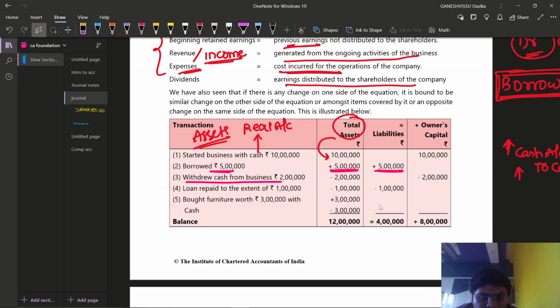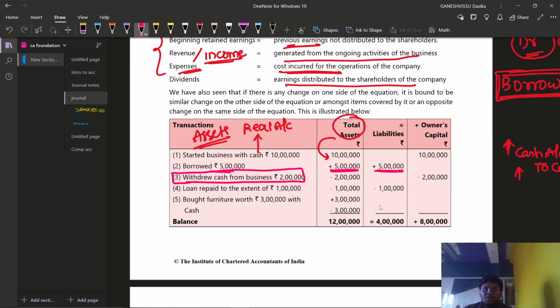Withdraw cash from business, rupees 2 lakhs. Here we are required to assume that we are using that same value for personal use. Withdrew cash from business, in a sense we are decreasing the cash account, right?